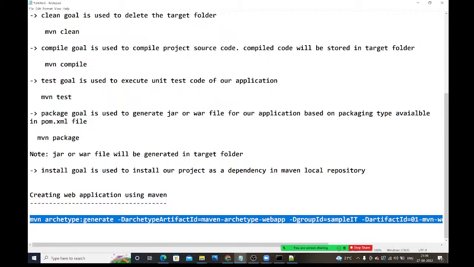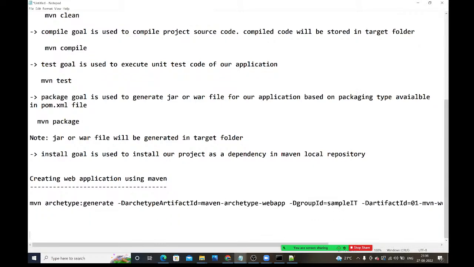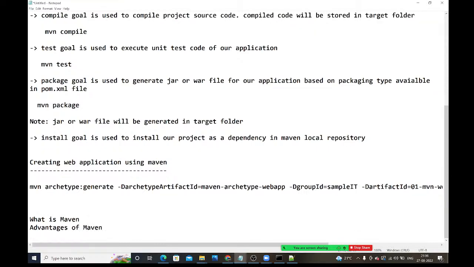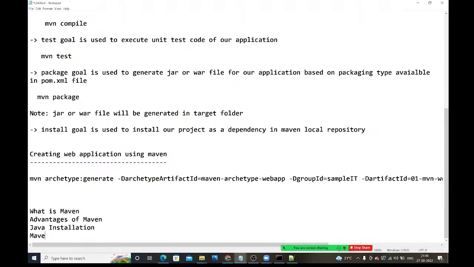Right, guys. So what we discussed in Maven. See, guys, what is Maven? What is Maven? You guys are clear about that. So next we have seen advantages of Maven. Advantages of Maven. So next, right? So we have seen Java installation. How to do the Java installation? Right? Maven installation.